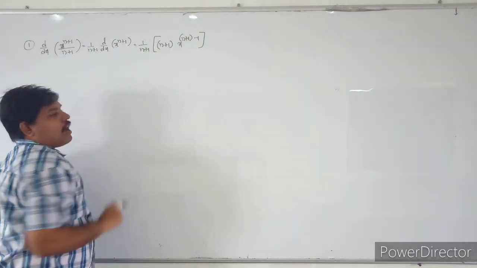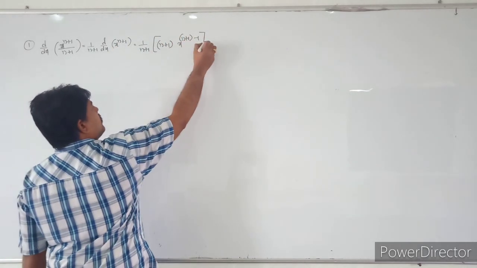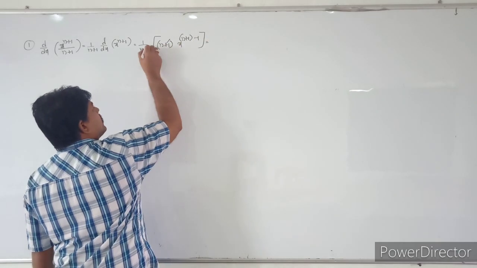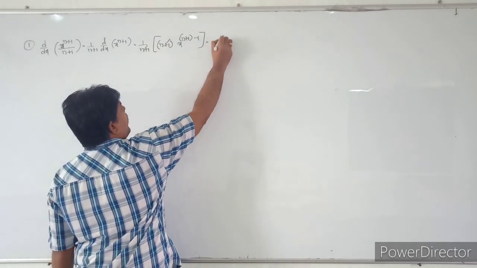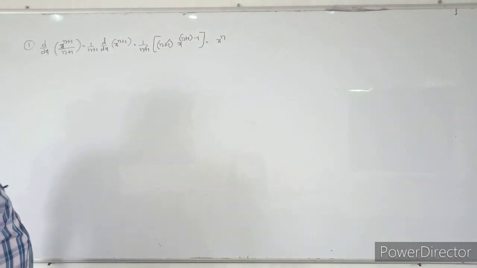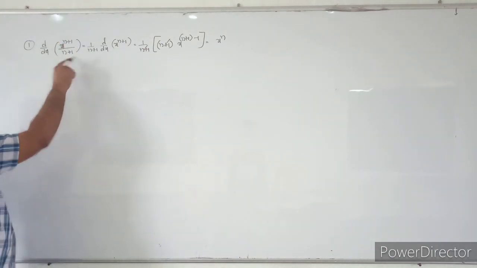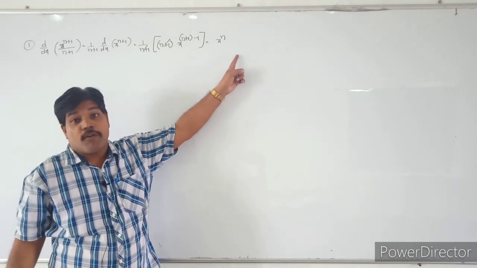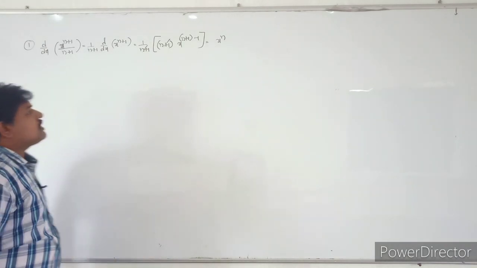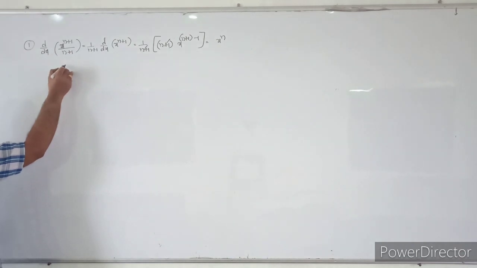In the place of n you have n plus 1, so n plus 1 will be cancelled and it becomes x power n. So the derivative of x power n plus 1 by n plus 1 is x power n.